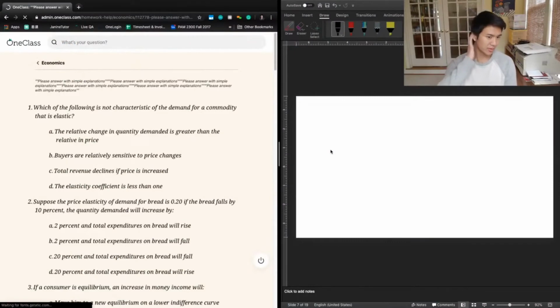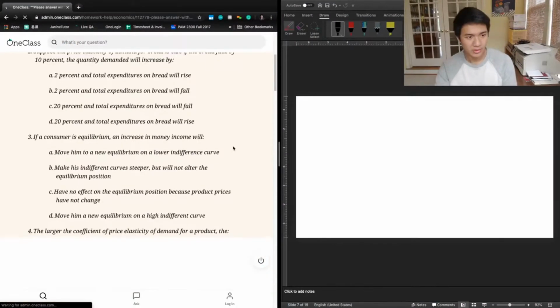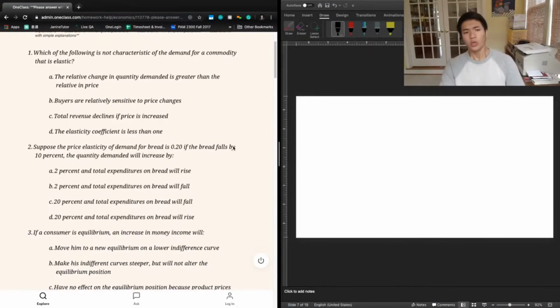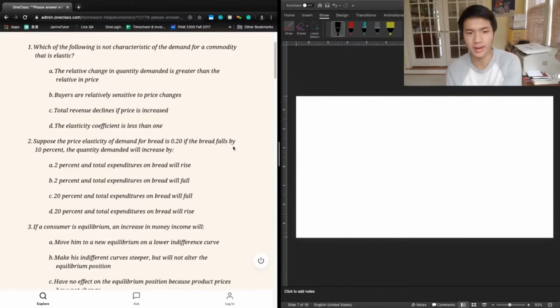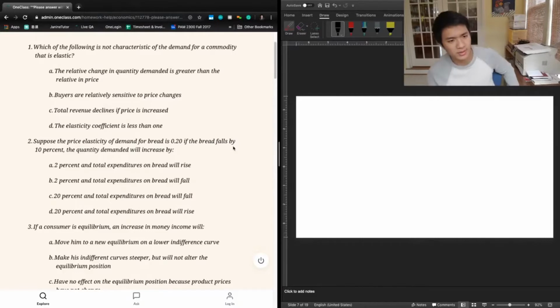And now we can move on to the next question. The next question says, which of the following is not characteristic of the demand for a commodity that is elastic? A says that the relative change in quantity demanded is greater than the change in price. B says buyers are relatively sensitive to price changes. C says total revenue declines if prices increase. And D says that the elasticity coefficient is less than 1.